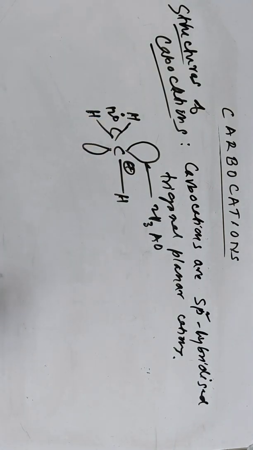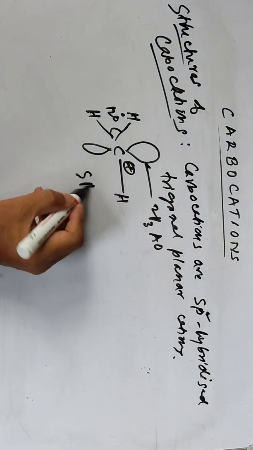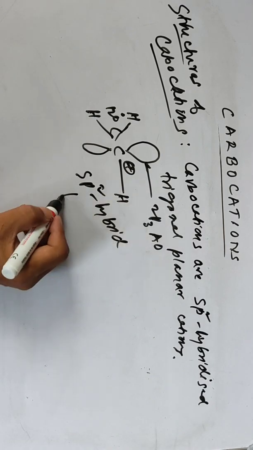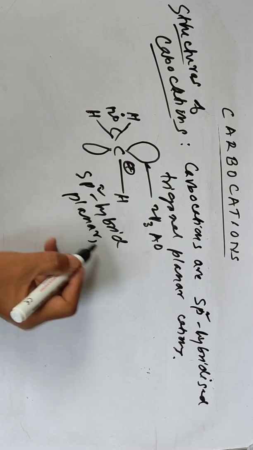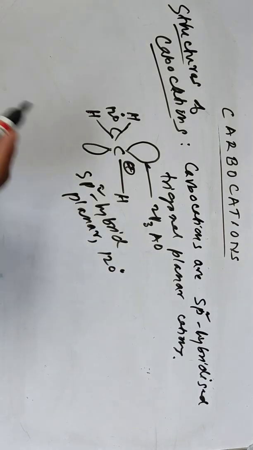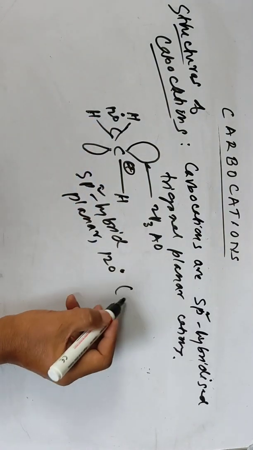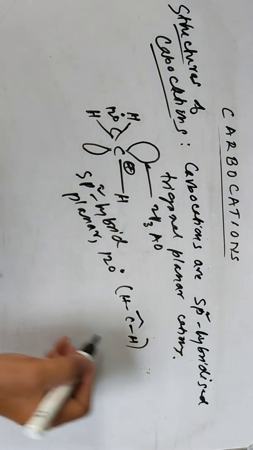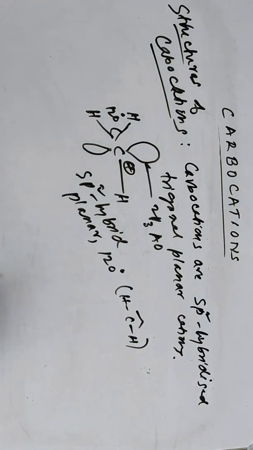They are planar compounds. In general, I'm repeating again, carbocations are sp2 hybridized and planar, with bond angles of around 120 degrees. So this is the general structure of carbocations.